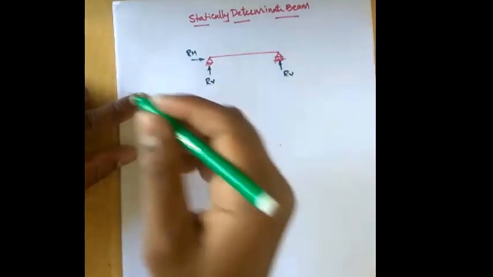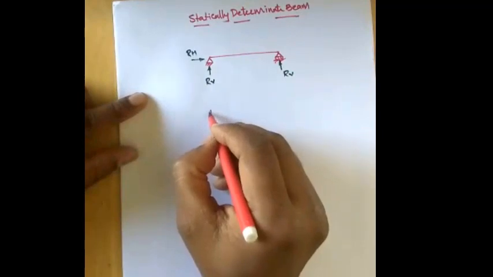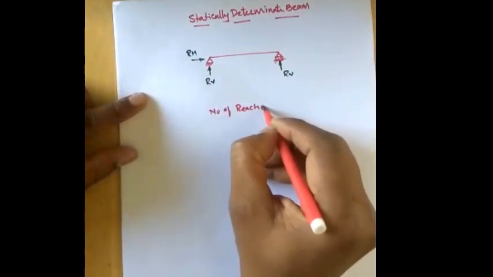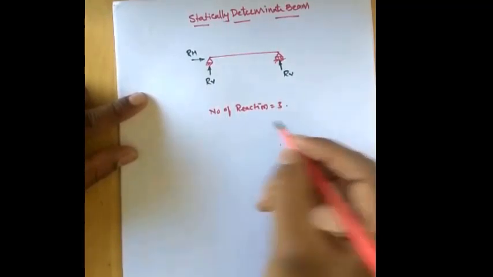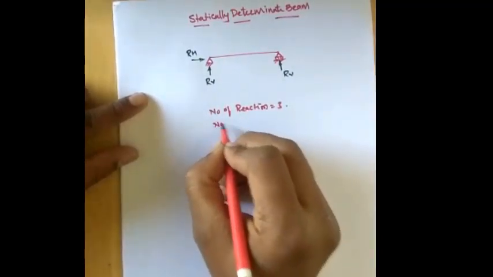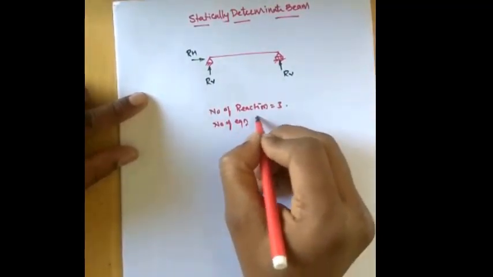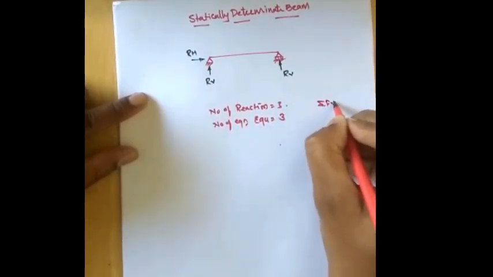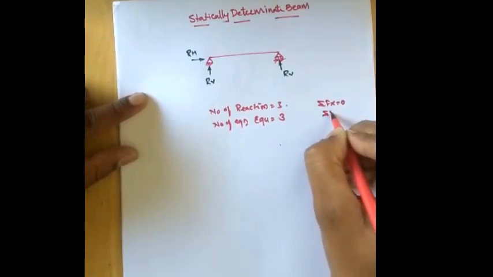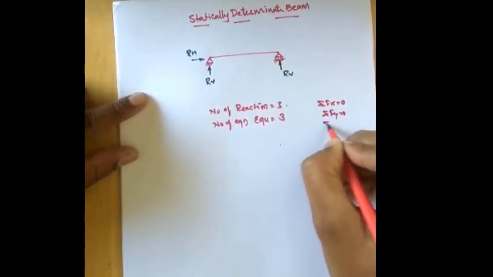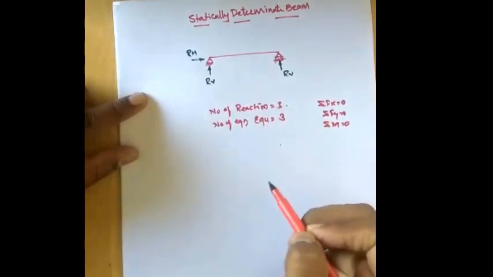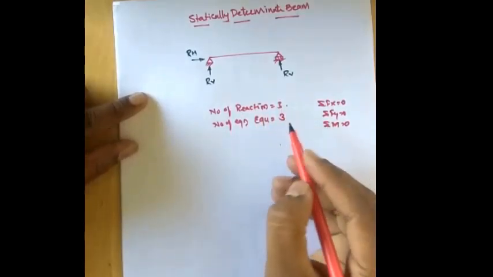So the number of reactions is 3, whereas the number of equations of equilibrium is also 3, which is summation of Fx equal to 0, summation of Fy equal to 0, summation of M equal to 0.